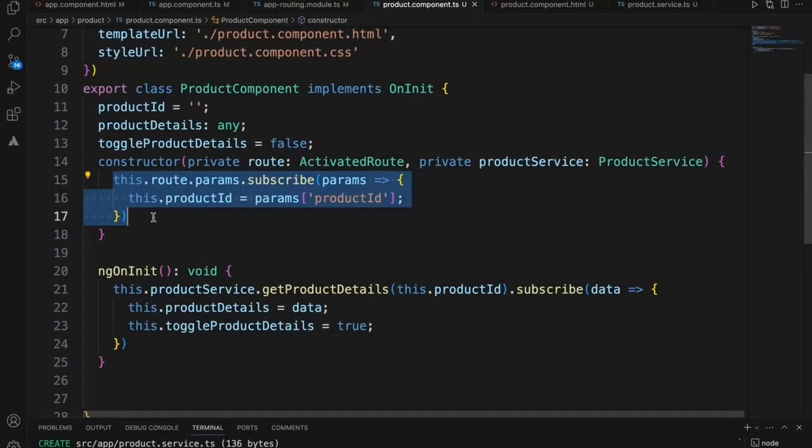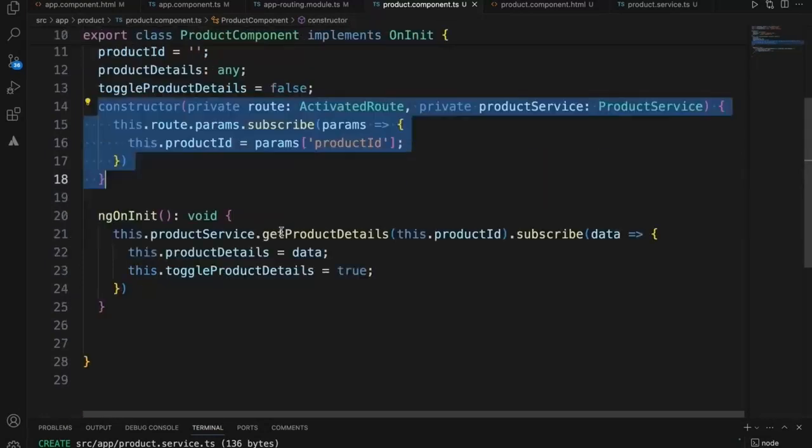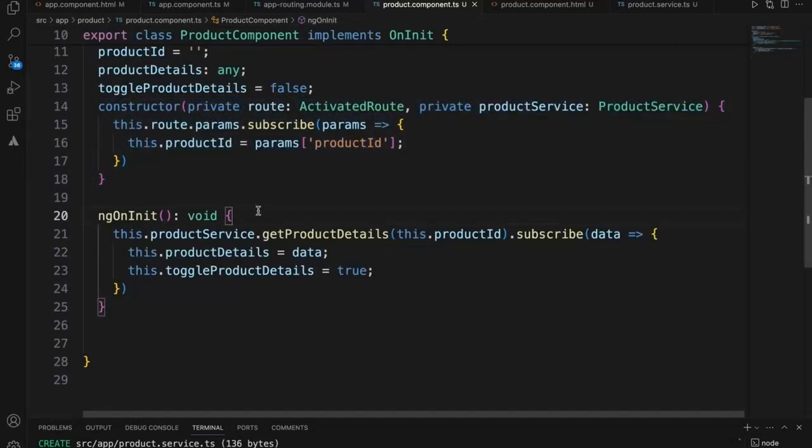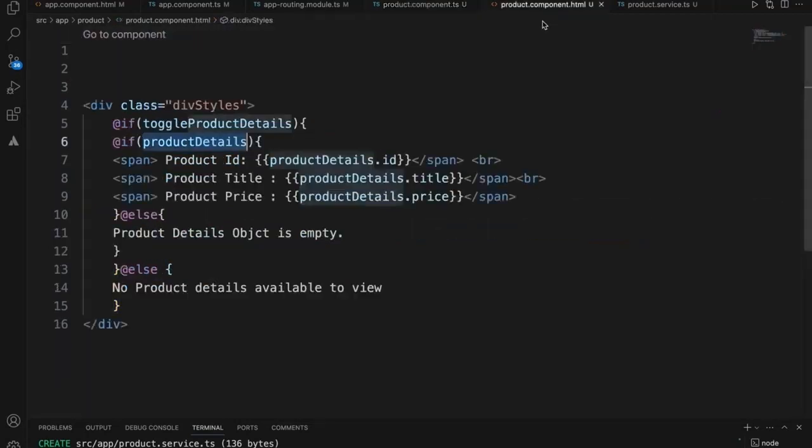You should put logic that won't display anything in the HTML in the constructor, logic that gets hold of some data and keeps it in the TypeScript itself. Once the constructor is done, my component is created. Because of that, in ngOnInit I am now calling the API and getting the data, because this data is displayed on the page.